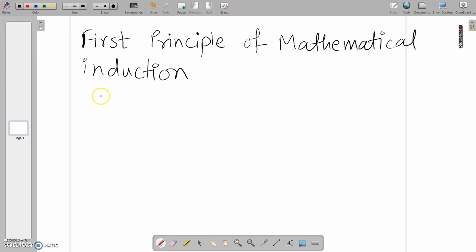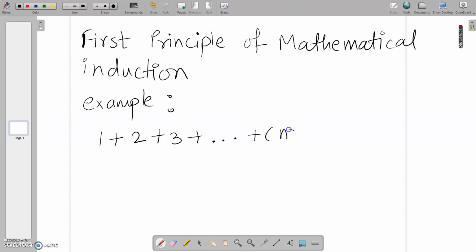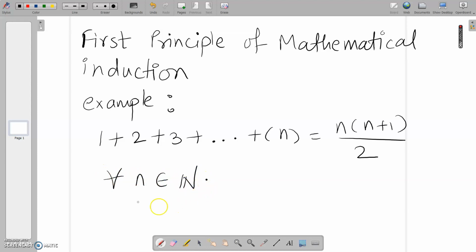So let us see what the principle of mathematical induction is. I will first give you one example and then I will write the statement. All of you know that the sum of the first n natural numbers is equal to n into n plus 1 by 2. So this result involves n. We want to prove this result for any natural number n.